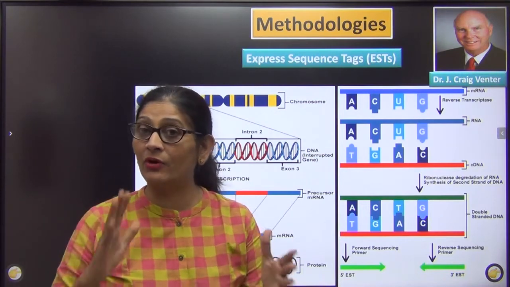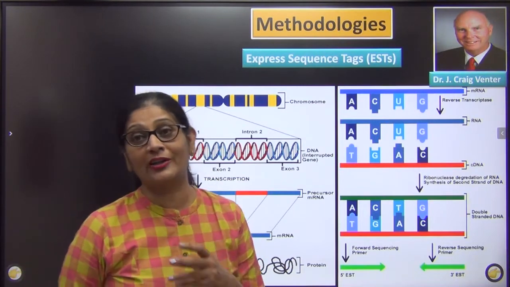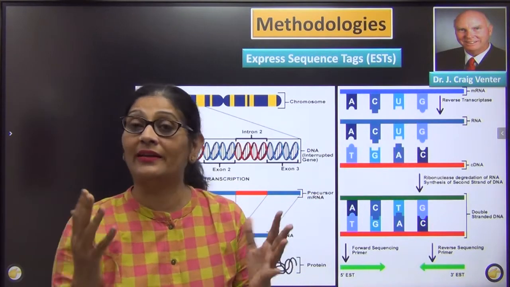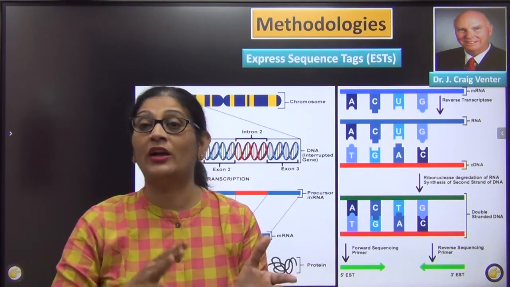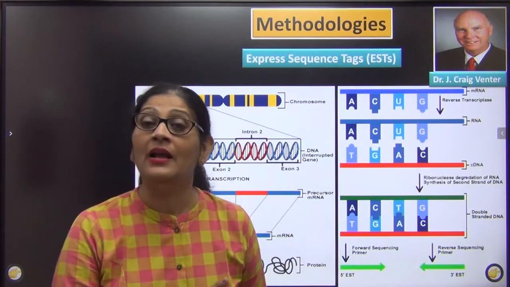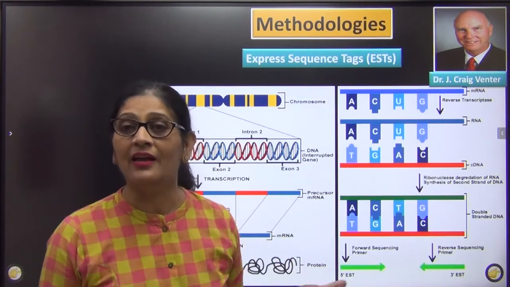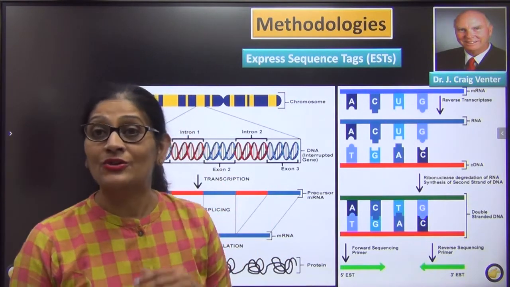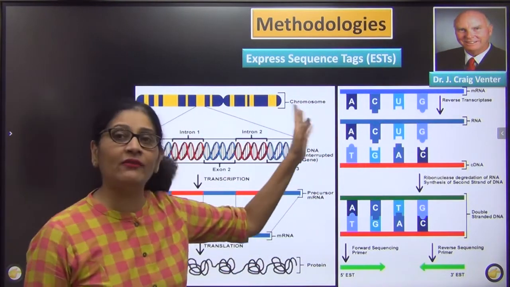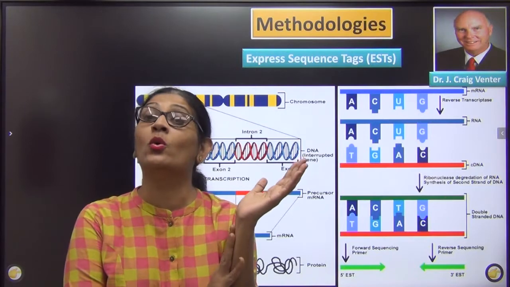And what happened is he was in a race with the US department कि कौन पहले निकालेगा. I'm telling you, the US department could not have completed their project on time had this man not given them a good competition. उनको बाद में डर लग गया. The work was actually going slow. It was not expected that it would get completed by 2003. But what happened? This man was working so hard कि बाद में गवर्नमेंट को ऐसा लगा कि अगर ये पहले पब्लिश कर देगा तो फिर तो हमारे बात को कोई पूछेगा नहीं ना. It is only the first work which actually matters a lot. So Craig Venter, he also went for an individual genome project and he was an advocate कि हम expressed sequence tags यानी कि केवल exons को पता करते हैं. He worked on his own genome, right?